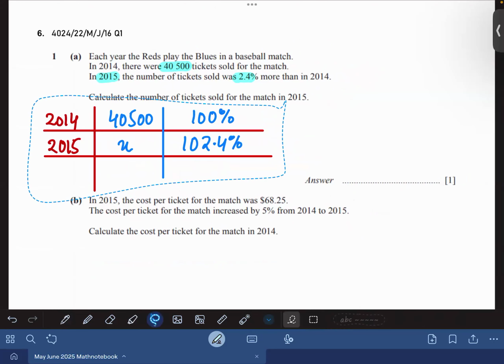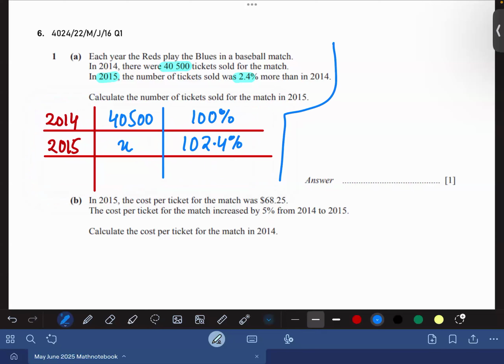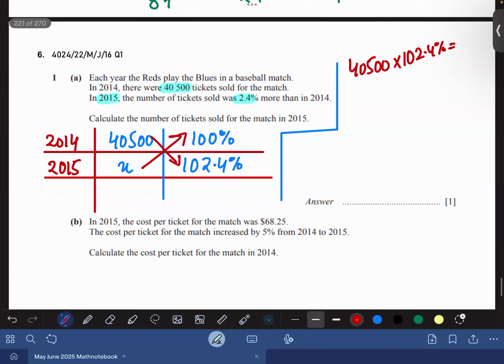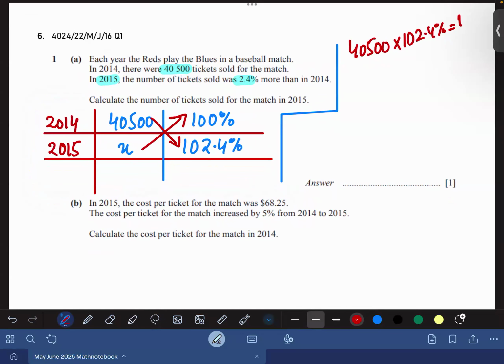Understood sir. Understood? Now by doing cross multiplication, अब आपने थोड़ा सा क्रॉस मल्टीप्लिकेशन करना है। So when I do cross multiplication, this will be multiplied with this and this will be multiplied with this. Agree or not? 40,500 multiplied by 102.4% is equal to 100% of x. Beta, 100% of x is x. Agree or not?